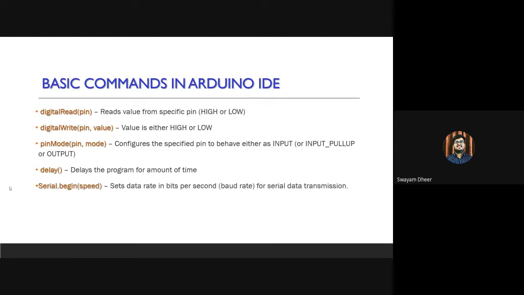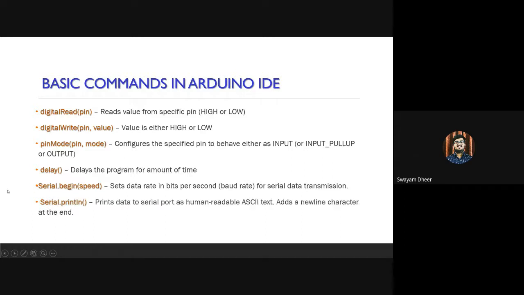Now, as I told you about the serial monitor, which is used for directly communicating between the Arduino and our device, to switch on the serial monitor we use the command Serial.begin(speed), which sets the data rate in bits per second, also known as the baud rate, for serial data transmission. It starts the serial monitor and allows the data coming from the Arduino to be displayed on our device. The speed is always an integral multiple of 4800. For example, you can write Serial.begin(4800), 9600, 19200, etc. But one of the basic ones we use here is Serial.begin(9600).